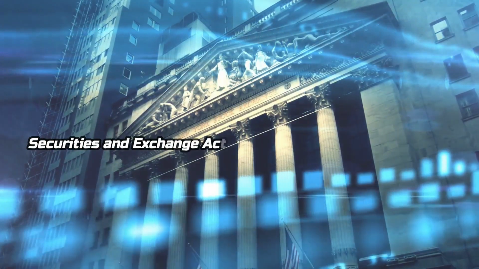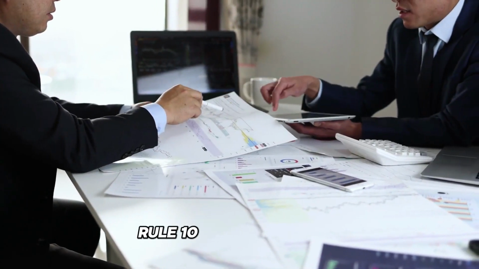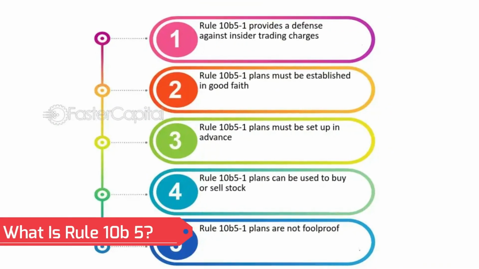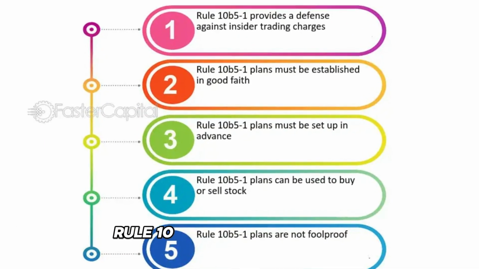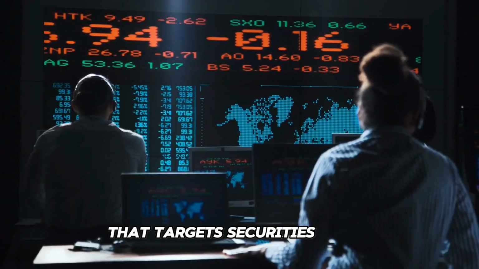Securities Exchange Act of 1934, Section 10. Rule 10b-5. Section 18. Section 32. What is Rule 10b-5? Rule 10b-5 is a regulation created under the Securities Exchange Act of 1934 that targets securities fraud.